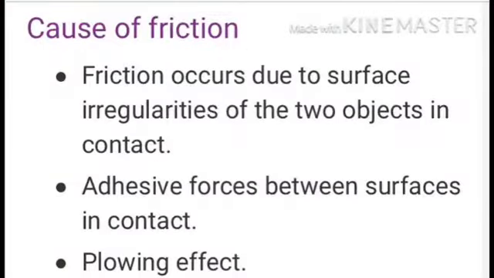Now the causes of friction. Friction occurs due to the surface irregularities of the two objects in contact, adhesive force between the surfaces in contact, and third is the ploughing effect.